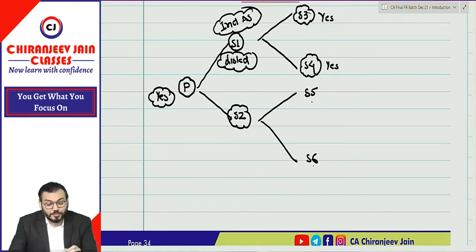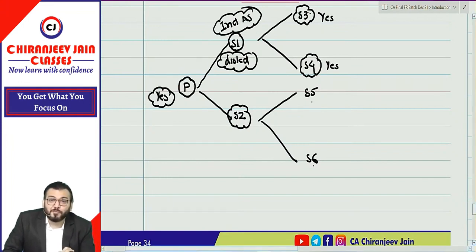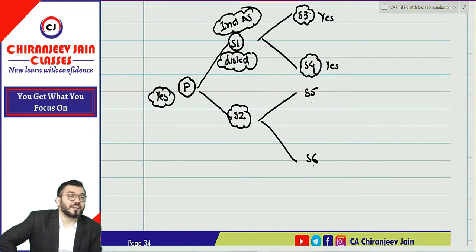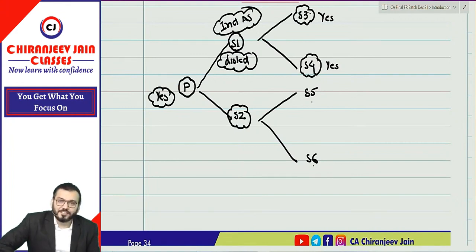So ultimately what will be applicable? Ind AS is applicable. This type of doubt may come in your office, but this will not be asked in exam. Why will it not be asked in exam? Because no clarification has been given. Why is clarification not given? Because clarification is not required. Because practically S2, even though Ind AS is not applicable, they will voluntarily adopt it. Practically. Why will they voluntarily adopt Ind AS? Because they need to provide information to parent company for preparation of consolidated financials. So with this, Ind AS introduction over.